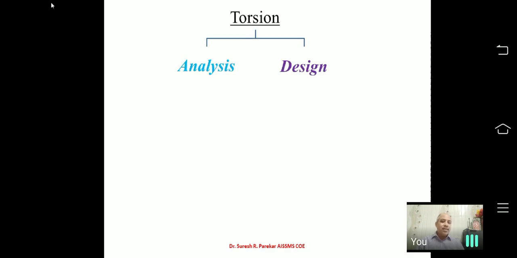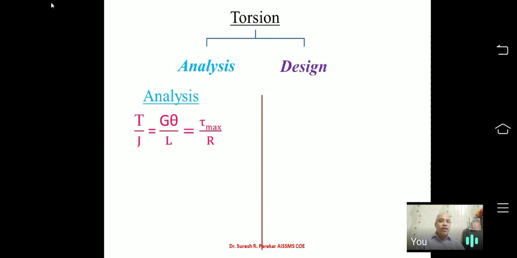That is the theory part. Now you can see which type of problems we will come across in torsion. So we have analysis and design. In analysis, if we find the strength of the member, we say that is analysis. And if we determine the cross section, try to understand the difference. When you calculate the forces, that is analysis, and when you calculate the cross section, that is design.